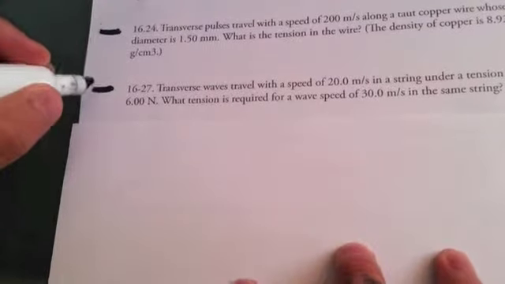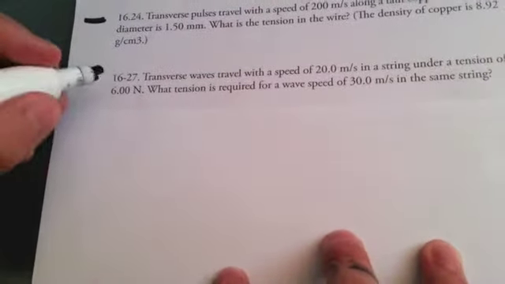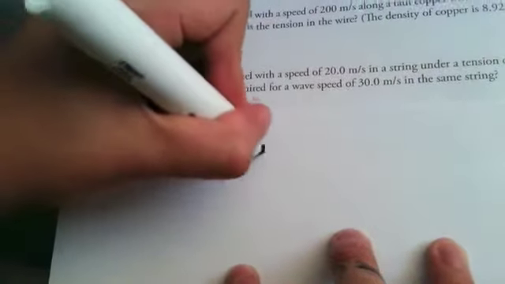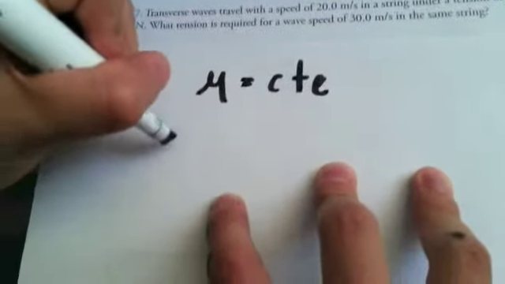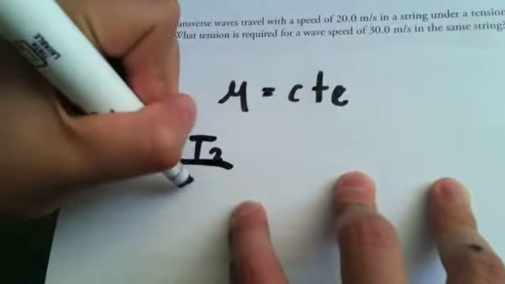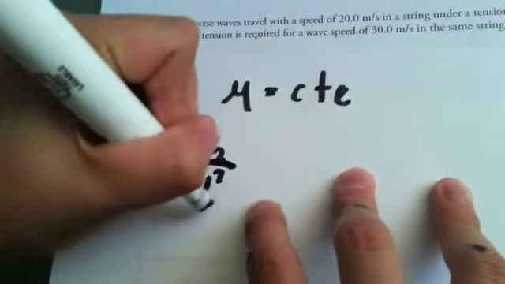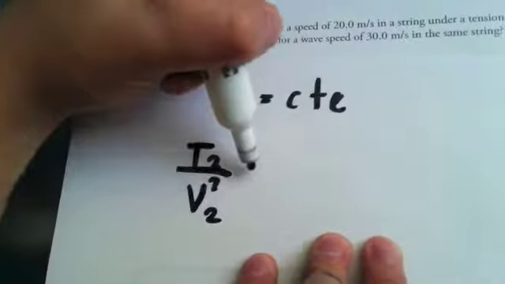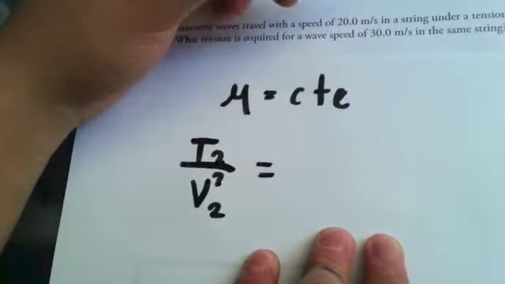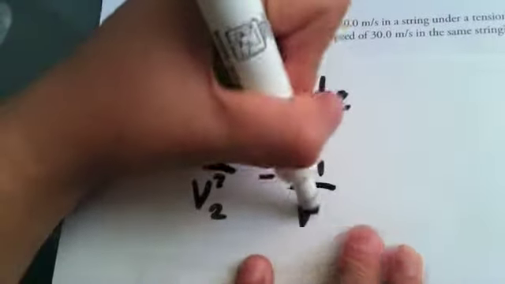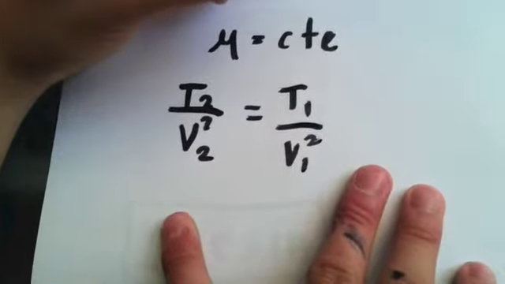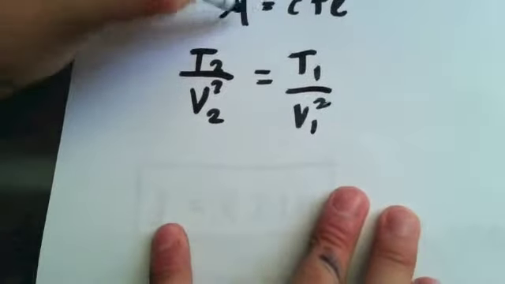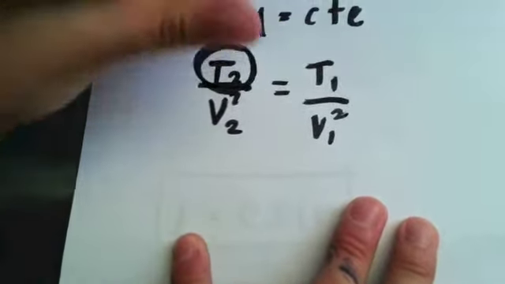In the final problem of chapter 16, the 27, it tells us that the speed is 20 meters per second, there's a tension of 6 newtons, and it requires us to calculate the tension for a wave speed of 30 meters per second. So we take mu as constant, we relate it, so we obtain that tension 2 divided by velocity 2 squared is equal to tension 1 over velocity 1 squared. This is only because mu is constant.